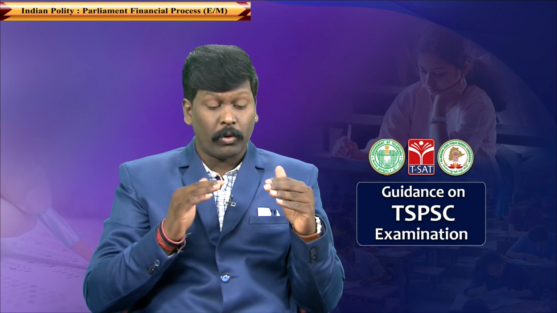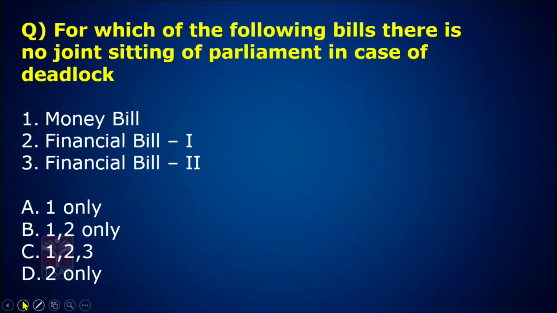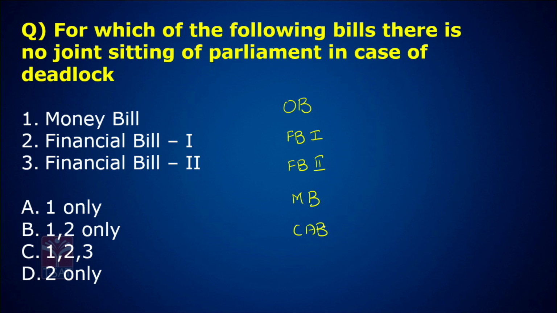Now, the question is, for which bills will there be a joint sitting? Let us see. There is something called an ordinary bill, financial bill type 1, financial bill type 2. We have a CAB, money bill, and constitutional amendment bill. Now look at this: joint sitting of the Parliament as per Article 108.